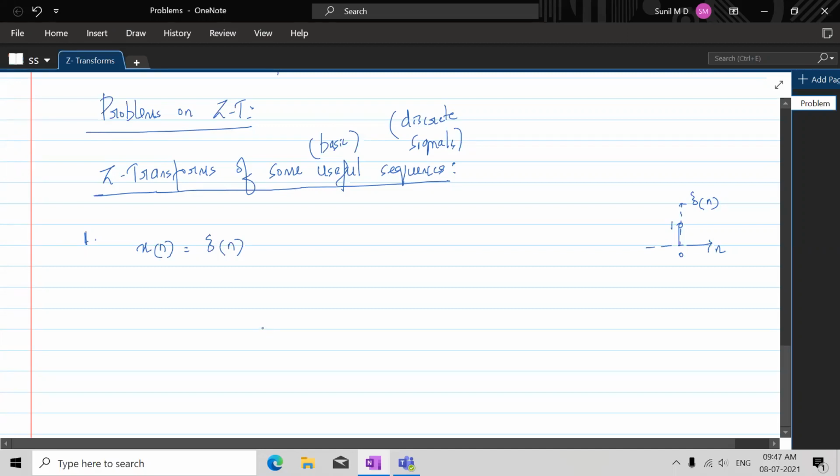For this signal, what should be your x of z? You all have to remember this: x of z is the sum for n ranging from minus infinity to infinity of x of n, z to the power minus n. This is the equation for obtaining the z transform. So here the x of n is actually delta of n, right? So in place of x of n, let's have delta of n, and it is z to the power minus n. So by the shifting property,